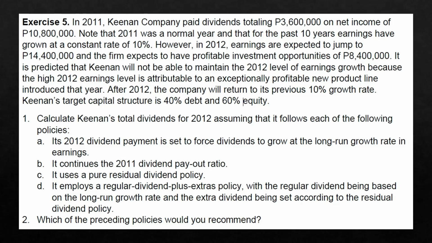So let us go one by one through each requirement. For requirement 1A, the dividend is set to grow at a constant growth rate of 10%. The new dividends will be equal to the original dividends multiplied by 1 plus the growth rate. The original dividends amount to 3.6 million pesos.